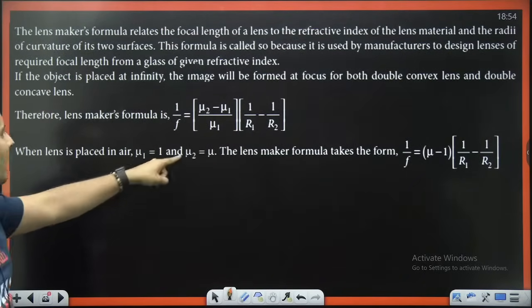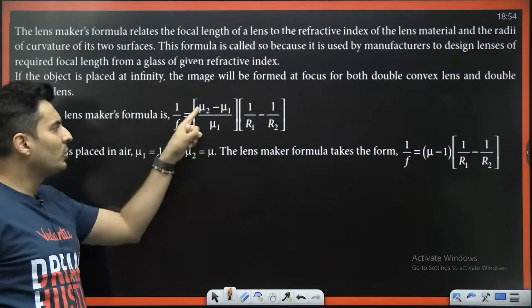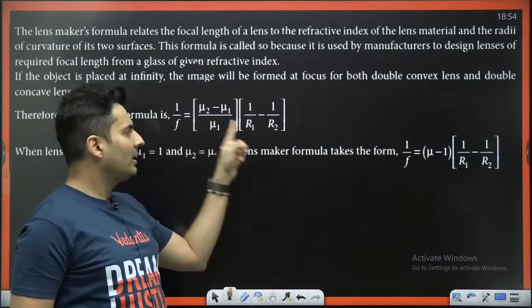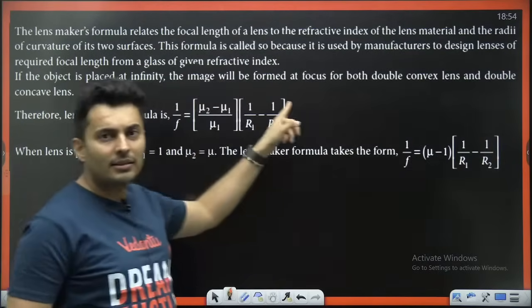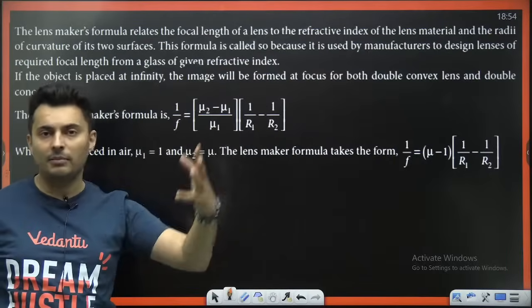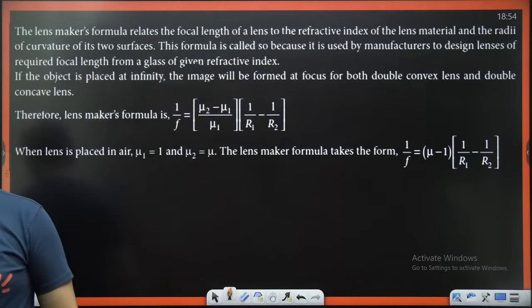If it is placed in air, then mu1 is 1, mu2 is mu. So if you put 1, then you will obviously get this as the answer. This is inside some different medium like water or some glycerine or something like that, right? All right. Shall we go ahead? Let's see. What are the questions then?